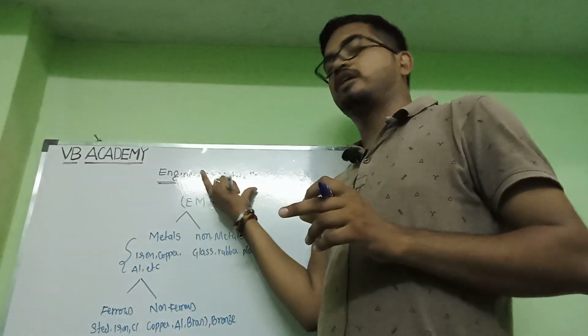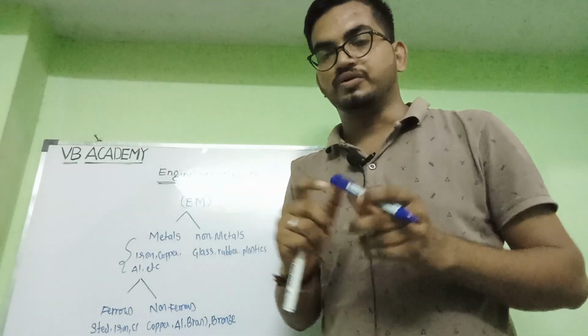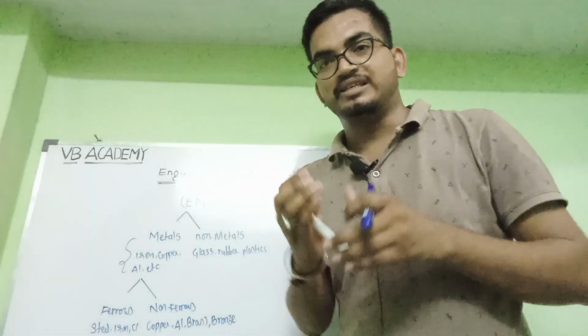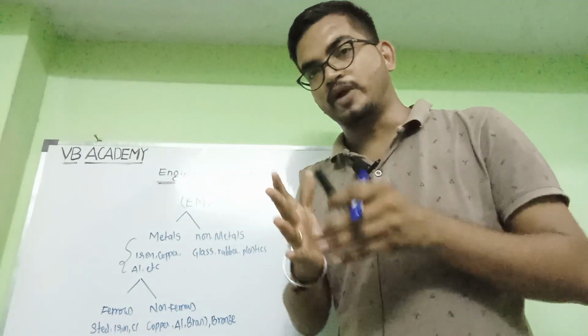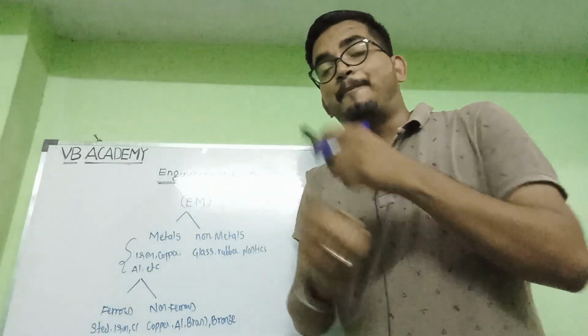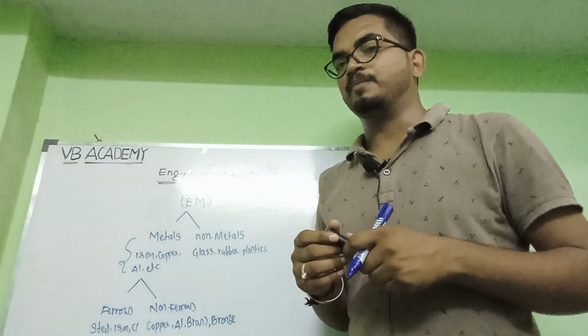Engineering materials are those materials which we are using in daily life. Why do we have to know about them? As design engineers and students, based on applicability, you have to change the properties of the material.